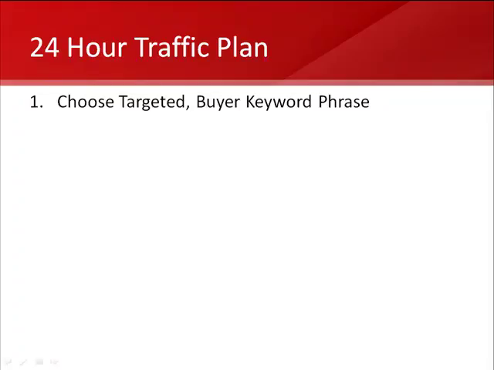I'm going to show you on the screen how to do that, but you can use the AdWords keyword tool, and you just type in the root domain name. So for example, if you are a business in Tulsa, Oklahoma, you might say Tulsa chiropractors, and see what kind of keyword options come up that way. That's the first step, because once you have this keyword, this is the keyword that you're going to target in this 24-hour plan, and you want it to be a keyword that has some search volume.